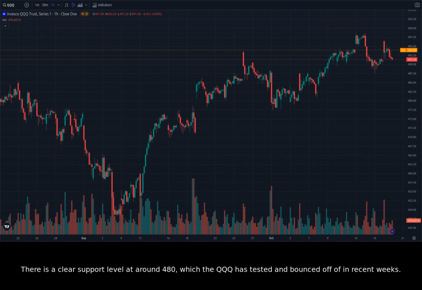There is a clear support level at around 480, which the QQQ has tested and bounced off of in recent weeks. We can also see a resistance level at around 495, where the QQQ has stalled in recent weeks.